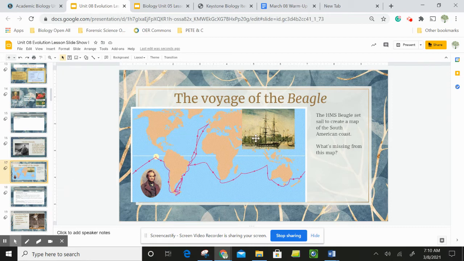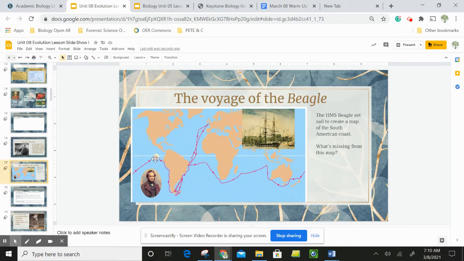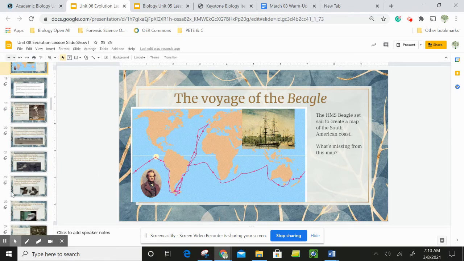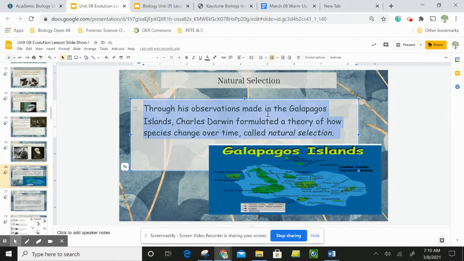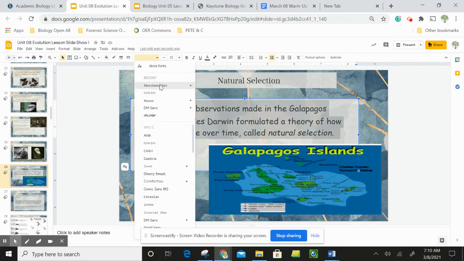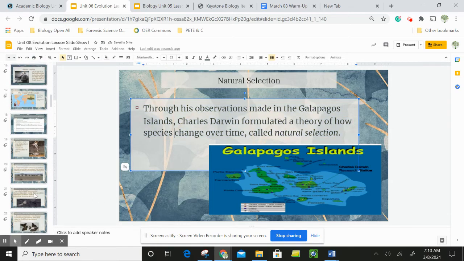So he spent 5 years aboard this boat, and he was studying organisms and little creatures on the Galapagos Islands. Do I have my Galapagos Island slide in here? Yeah, here we go. The Galapagos Islands are a small cluster of little islands off the coast of South America. He was observing different species there. They spent a little extra time. He was like, can we spend some extra time on the island? Because I'm really enjoying watching all these finches and the tortoises. And so he was observing the organisms on the Galapagos Islands, and he came up with some pretty significant observations.